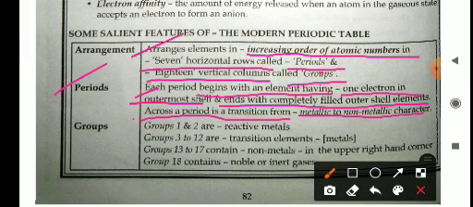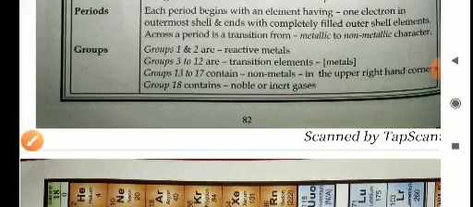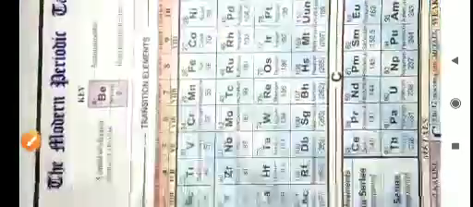Groups: in the periodic table, groups 1 and 2 are reactive metals. Groups 3 to 12 are known as the transition element groups, and they are all metals. Groups 13 to 17 contain non-metals in the upper right-hand corner, and group 18 is known as the noble gases or inert gases. You can see this whole arrangement in the periodic table.